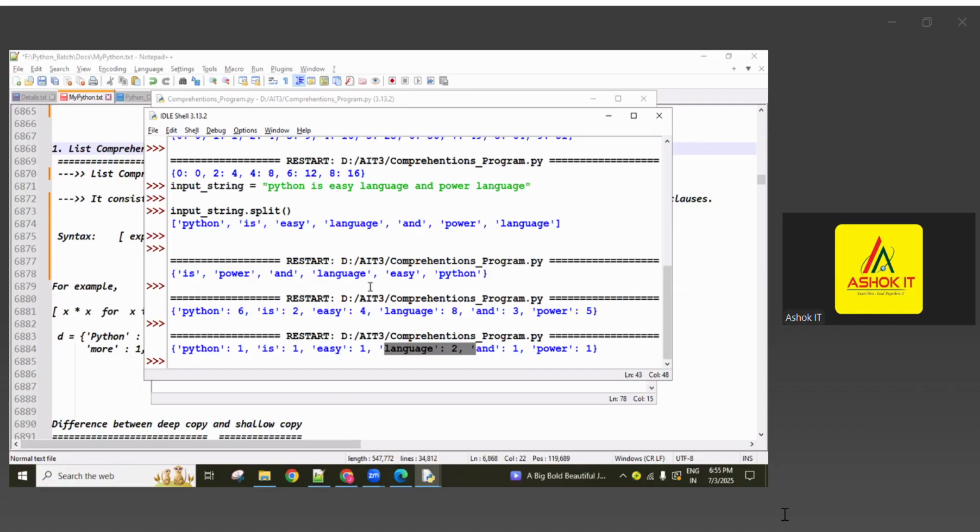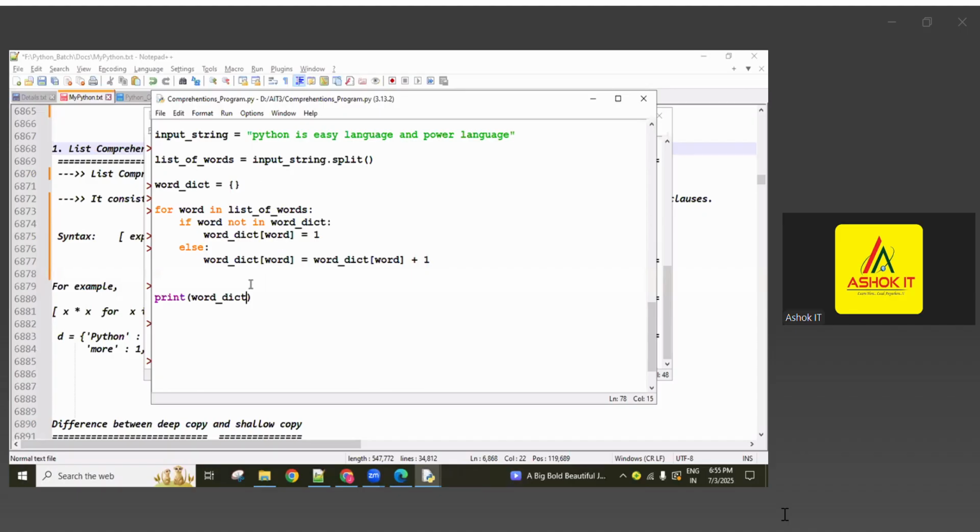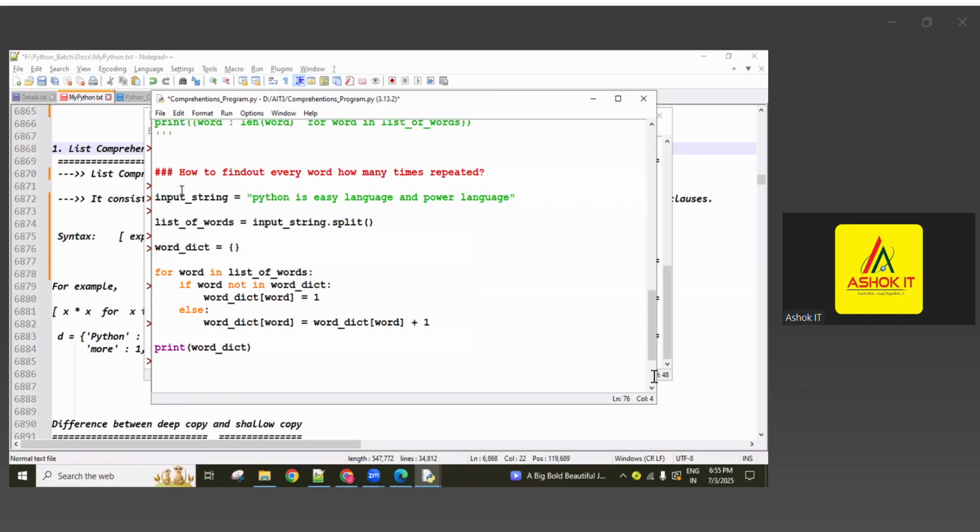Okay, now like this we can write logic, guys, task-based logic. Sometimes they give one string or one file. File handling we are also going to discuss. So for every word in this file, how many times it is repeated, returned in key and value format, they may ask. So you have to write logic like this.